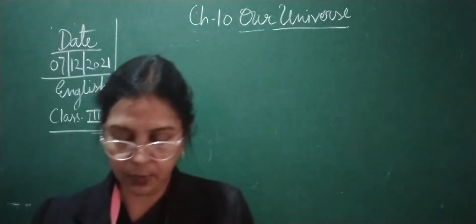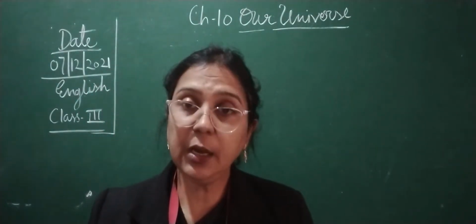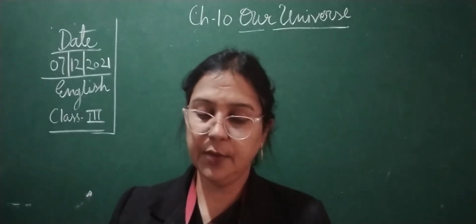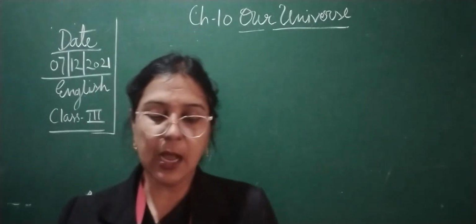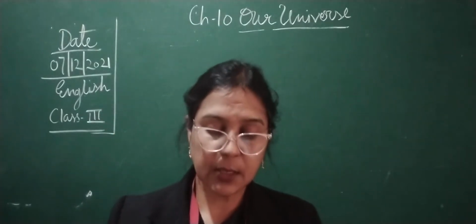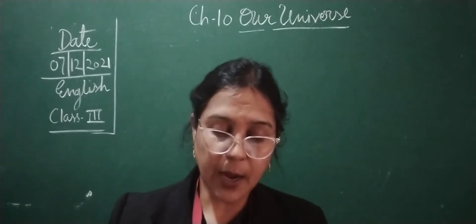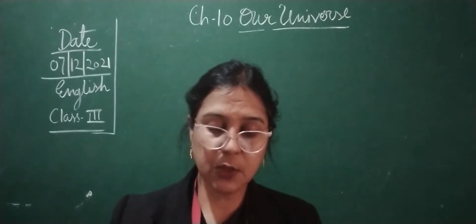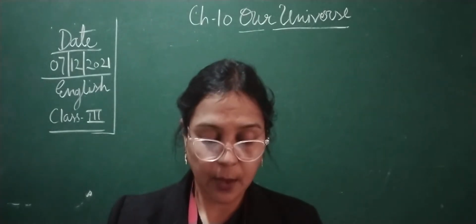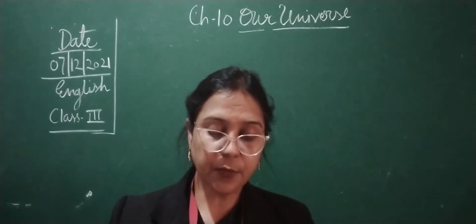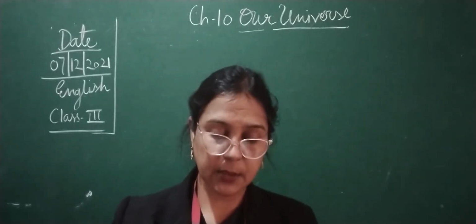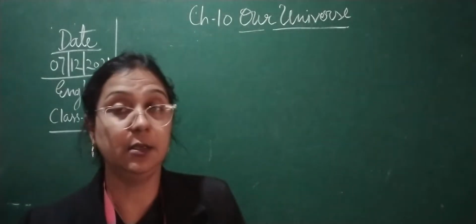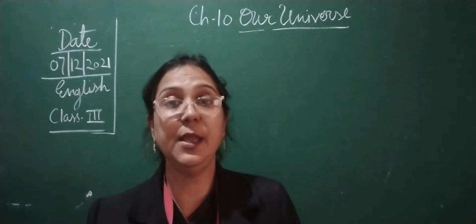Now children, please turn over the page. We are on page number 93. 8 planets go around the sun, of which the first 4 planets are Mercury, Venus, Earth and Mars. Mars is called the red planet and can sometimes be spotted with the naked eye on a clear night. These 4 planets are known as the rocky planets. Now here we are going to talk about 8 planets, okay. Now this explanation is based on the 8 planets.